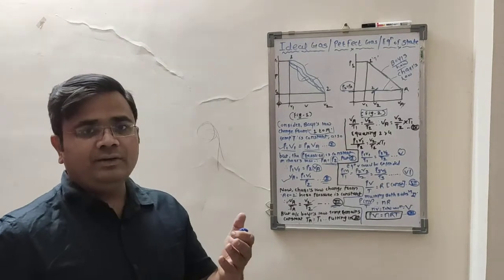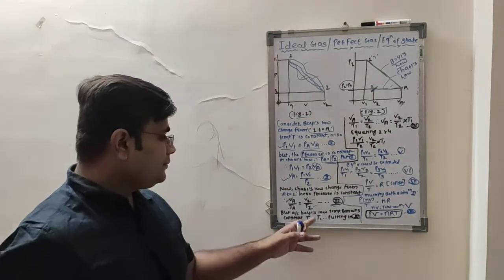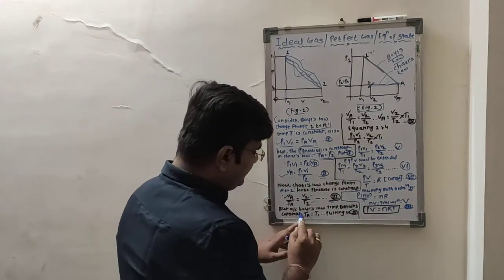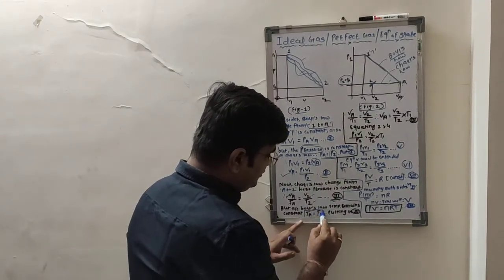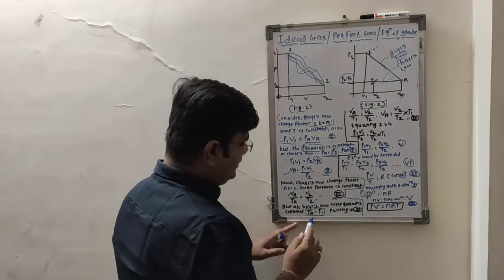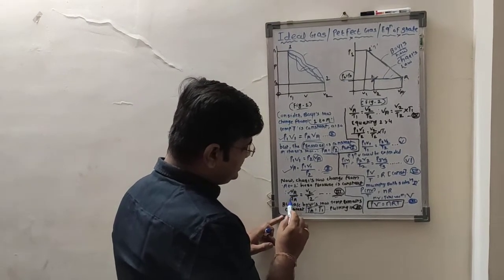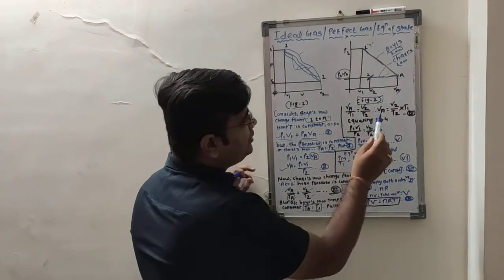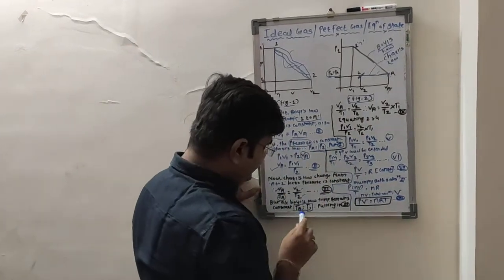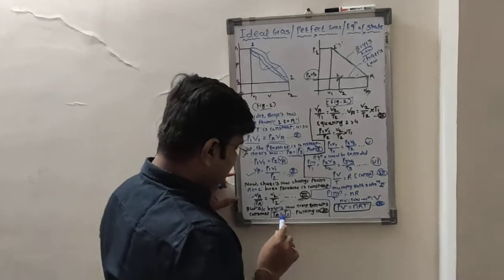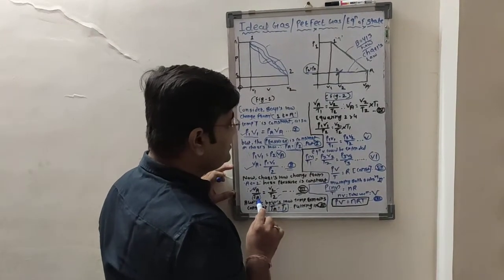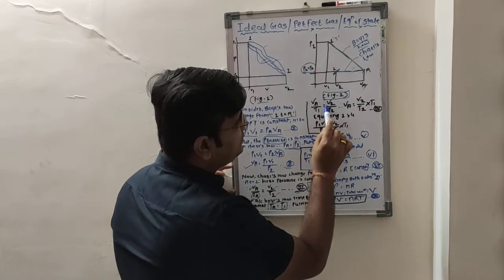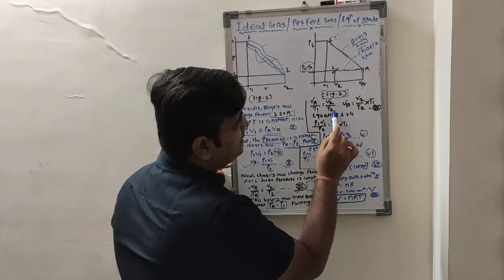But again, according to Boyle's law, the temperature must be constant. So therefore TA is equal to T1. Now you can replace this TA with T1 in the next step. By putting the value of TA, that is T1, in this equation, you will get VA divided by T1 is equal to V2 divided by T2.